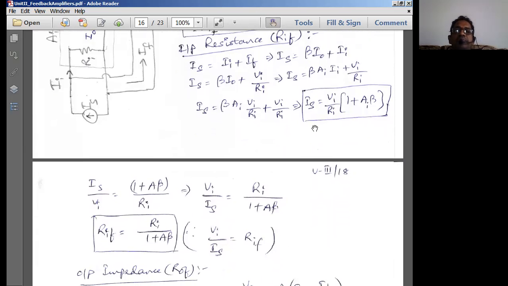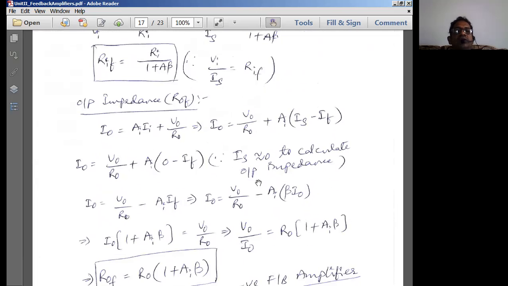So IS by VI I can write as equal to 1 plus A beta by RI. So when you invert these two, I can get VI by IS equal to RI by 1 plus A beta. So what is voltage by current? It is resistance. Therefore, RIF is equal to RI by 1 plus A beta, where A is the current gain.